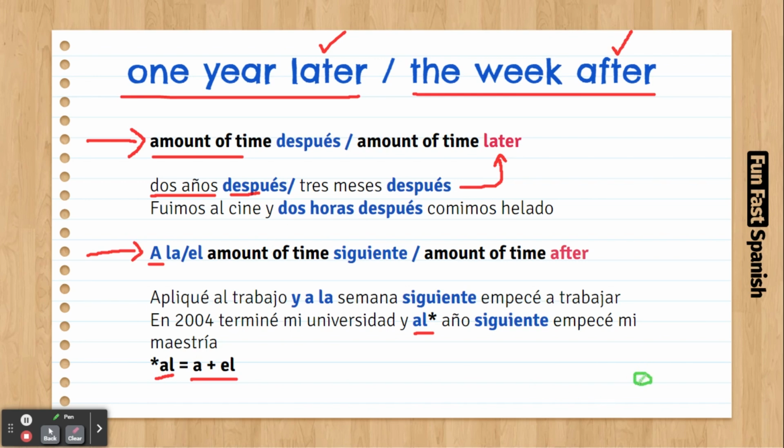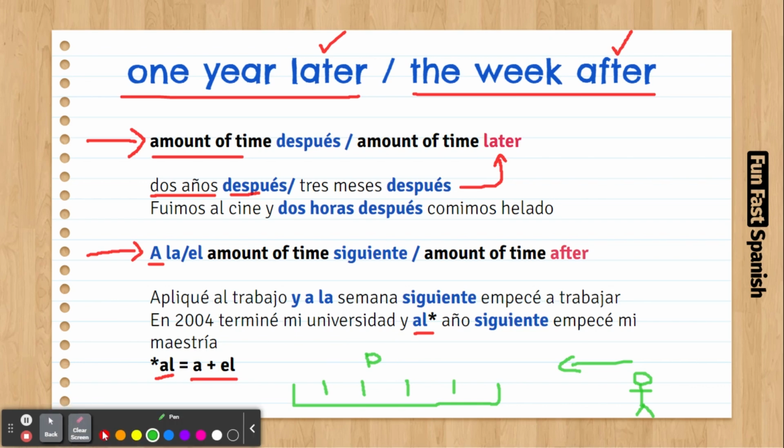I want to specify again when we use this. Let's say right now it's present tense. You're sitting down watching this video and you want to tell a story about something that happened in the past, and there is a sequence of events. You're going to use some elements to give sequence to these events.